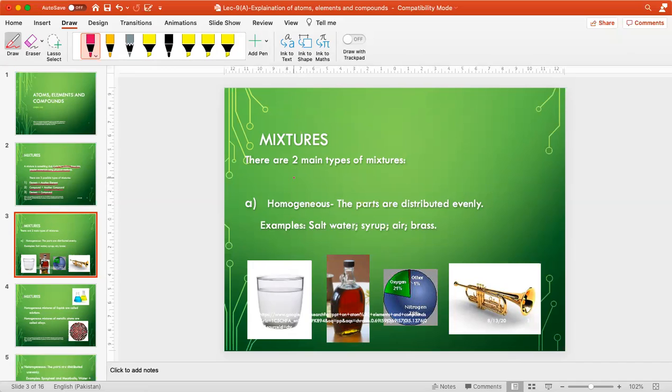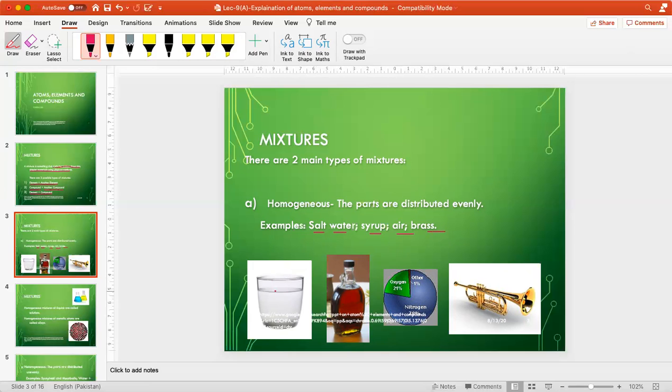Mixtures. Now we come to the types of mixtures. So we know that there are two main types of mixtures. Number one is the homogeneous mixture. The parts are distributed evenly. Examples: salt water, syrup, air and brass.